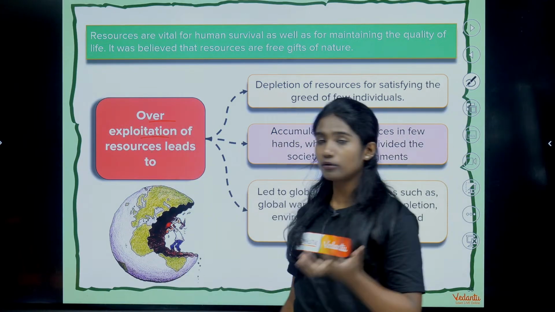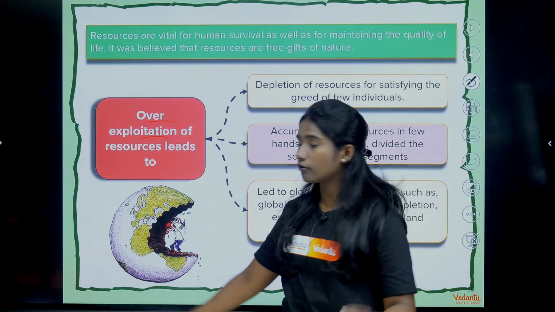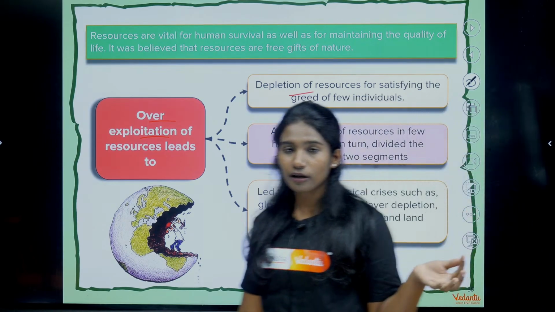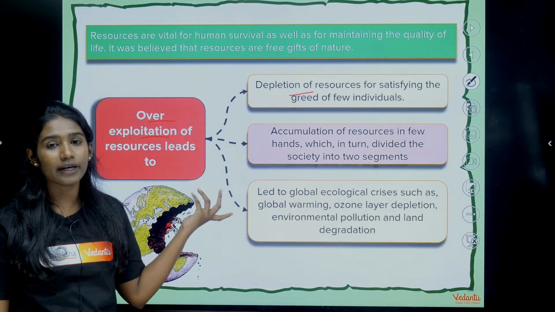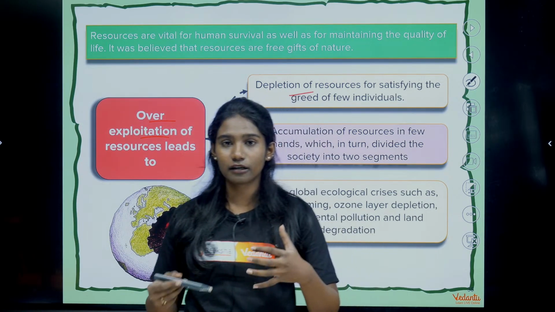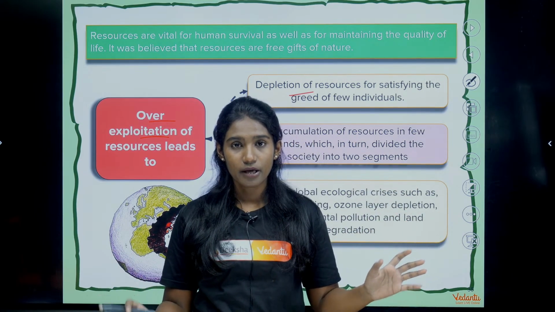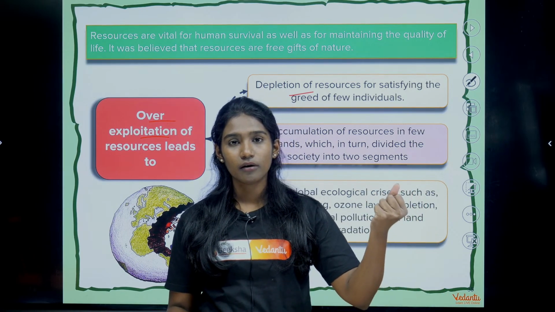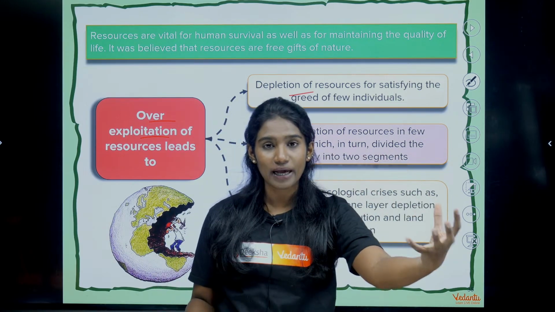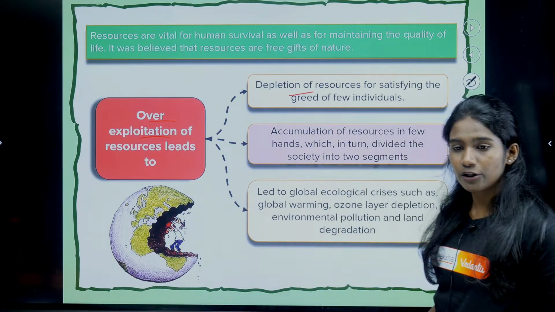Now what happens? If you use those resources randomly, if there is over exploitation of resources, one result is depletion. The resource will get depleted. And then it will lead to division, like rich and poor. How? Let's say that now we get drinking water for free. But after some time, let's say there is no water. Even if you want to get water, you will have to pay a huge amount. Only the rich can afford to buy that water, whereas the poor cannot. So there will be division.